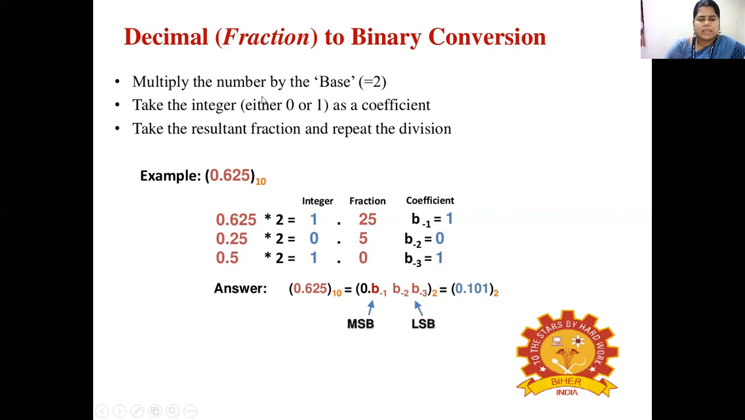And in the conversion of decimal to binary, if it is an integer, we need to divide by 2. In case it is a fractional, it means we need to multiply by 2.